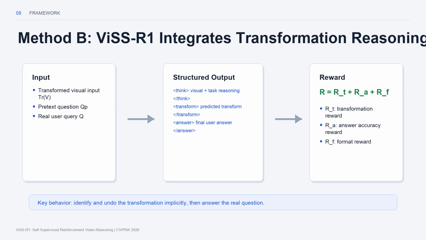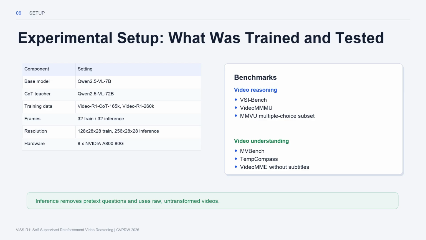It should first identify how the video was transformed, implicitly reconstruct the original visual sequence, and then solve the actual task. Before looking at the results, it is useful to understand the experimental setup. The base model is Qwen 2.5 VL 7 billion. The training data comes from the Video R1 pipeline, including the chain of thought data and the reinforcement learning data.